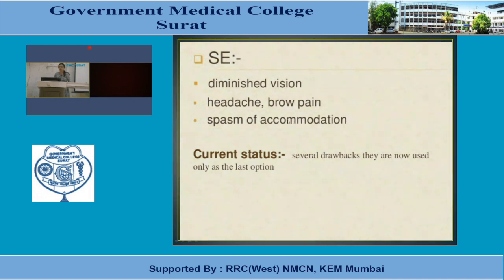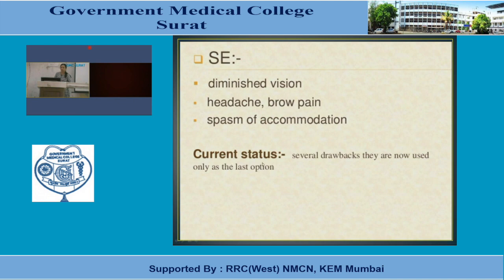Induced myopia is another adverse event noted with the use of miosis in young patients, and it is very cumbersome. Headache and brow pain, because of spasm of muscle over a long period, is also cumbersome and interferes with the routine of the patients.